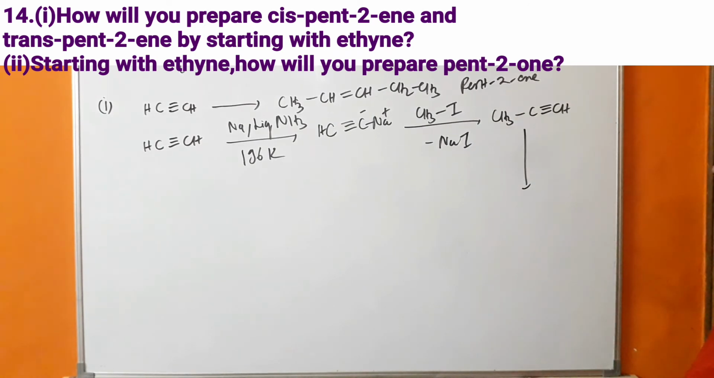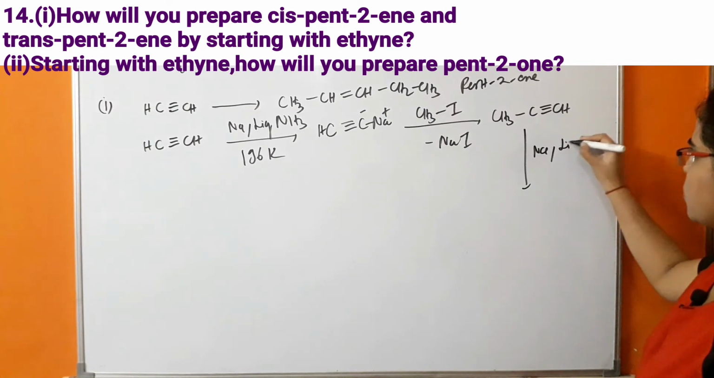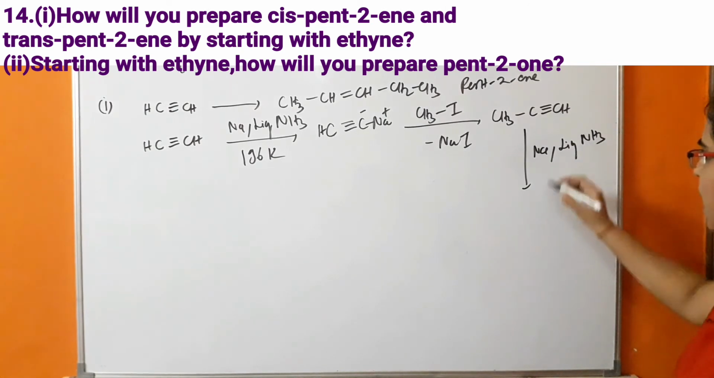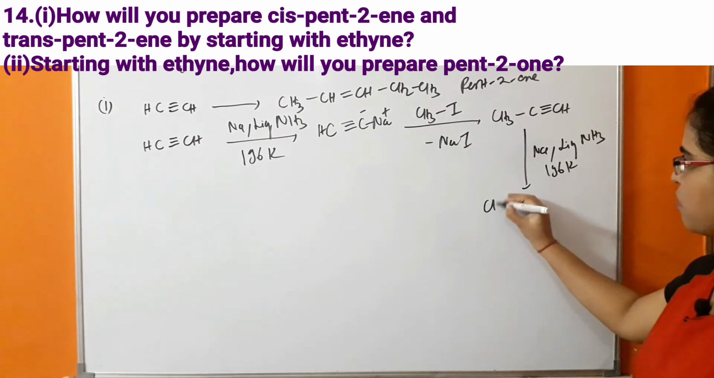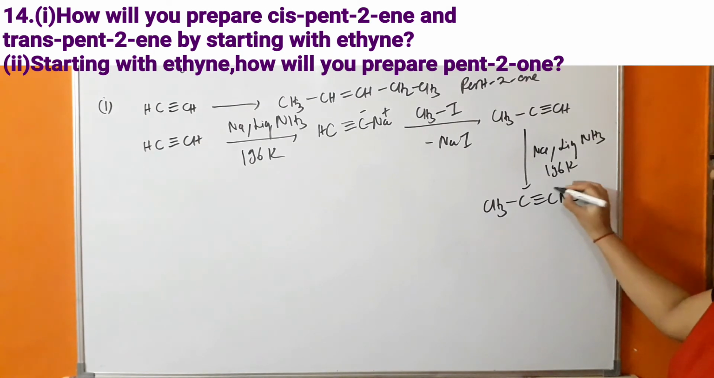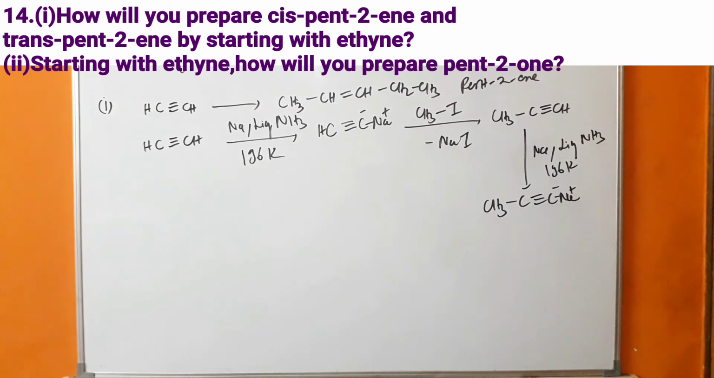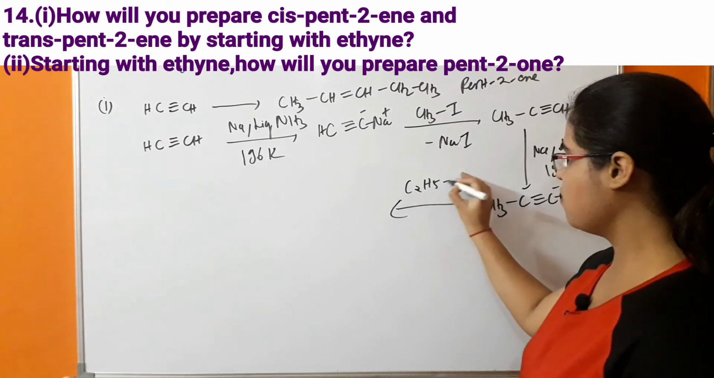Further, this compound, that is alkyne, will react with Na in the presence of liquid ammonia, and the temperature of the reaction is 196 Kelvin. So further there will be formation of CH3 C triple bond C-Na, and because of the polarity of the carbon-sodium bond, it will further react with C2H5Cl.